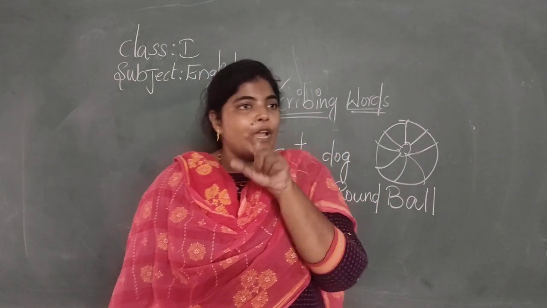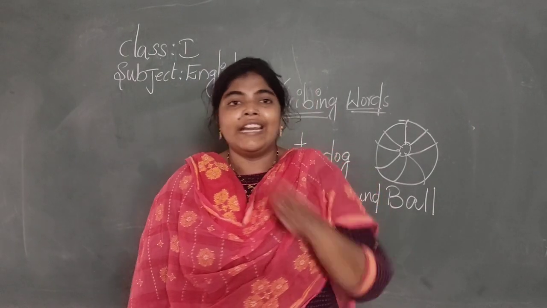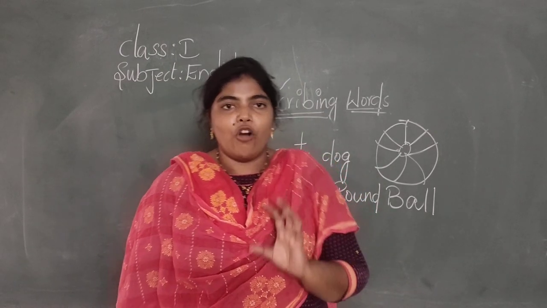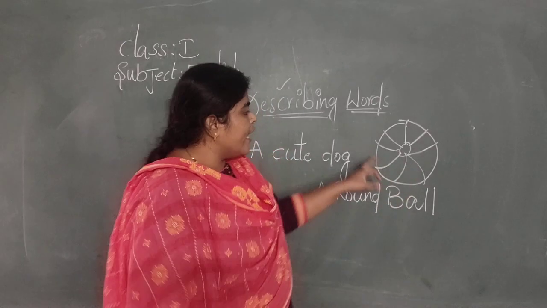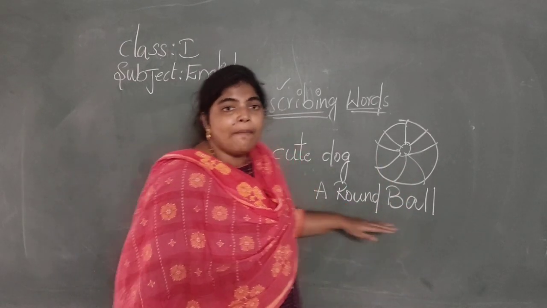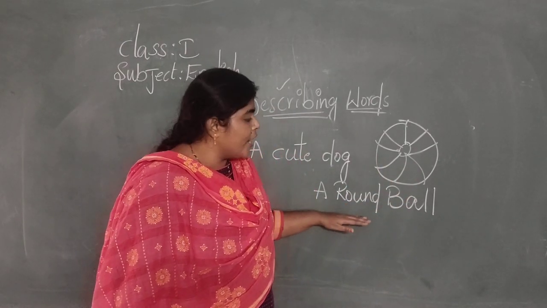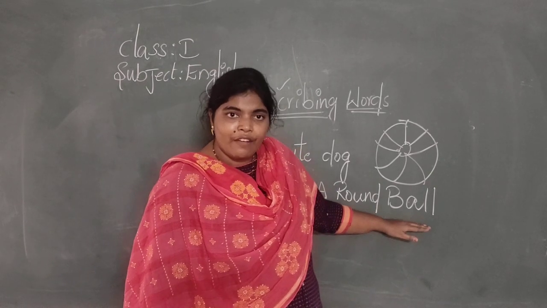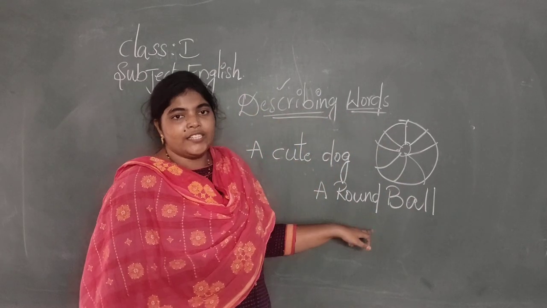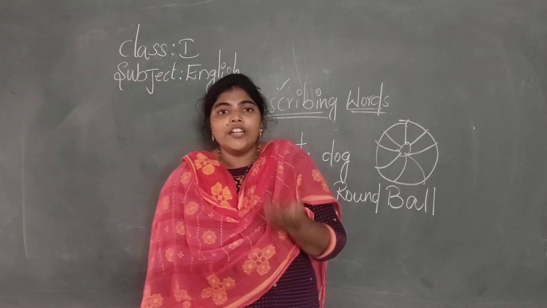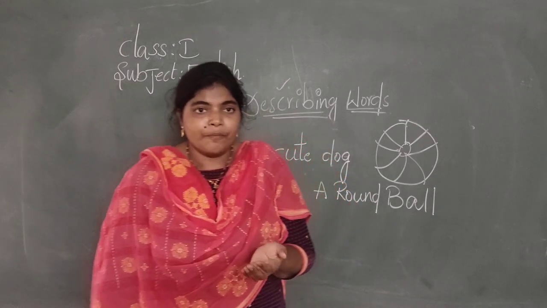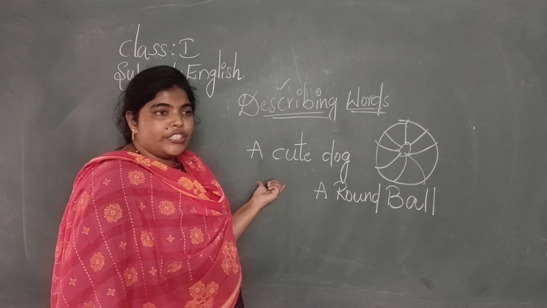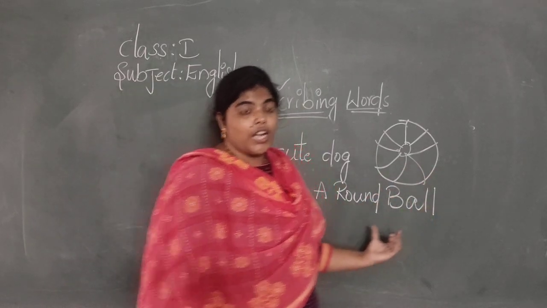It is not in the shape of a square, or a rectangle, or a triangle. So here they are describing the shape of a ball. We can write ball, that's enough. But describing words means we have to say how it looks, or how it is. Dog is cute and ball is round.